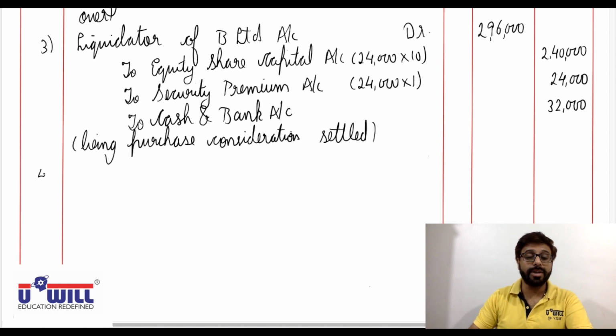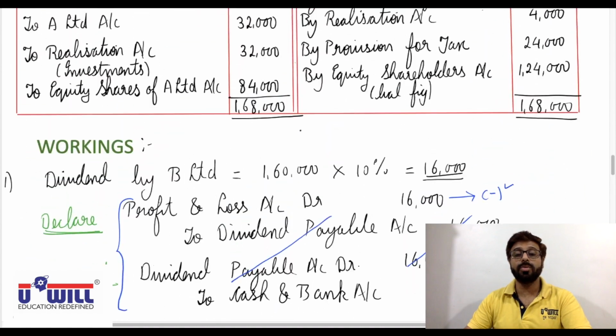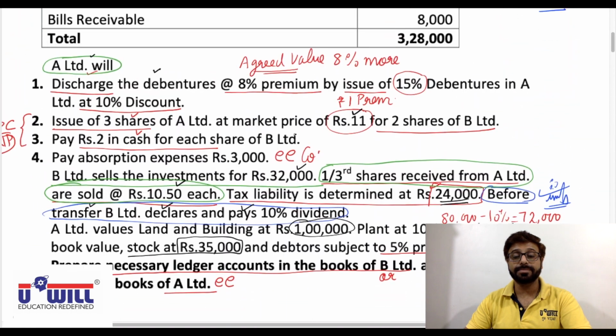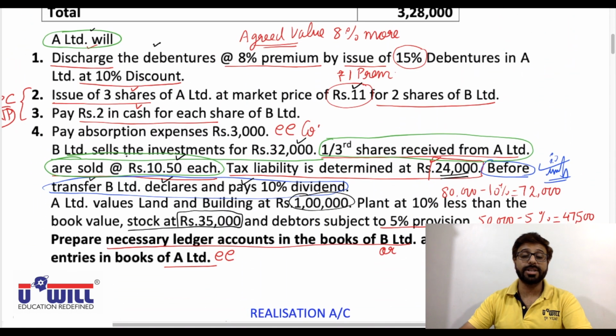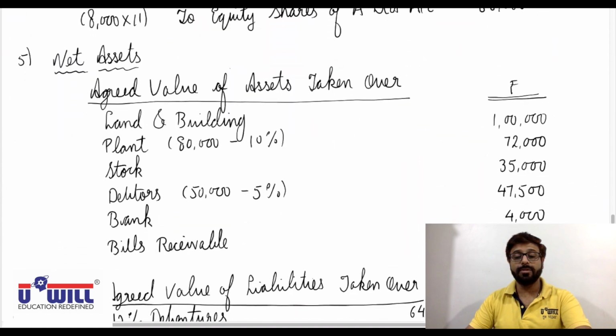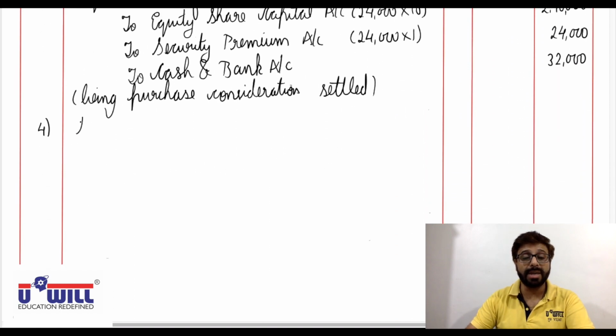Then fourth entry, do we have any issue of shares in the public? No, we don't have. Okay, no shares are issued in the public. Then do we have liquidation expenses? Yes. Fourth adjustment, pay absorption expenses 3000, so that entry will come here. For that, since we have goodwill in entry number 2, we will pass what entry?